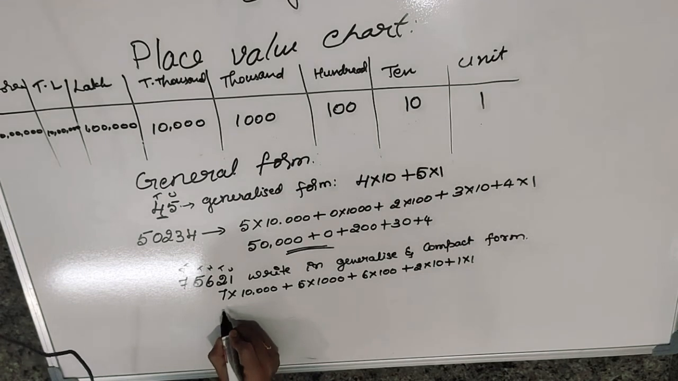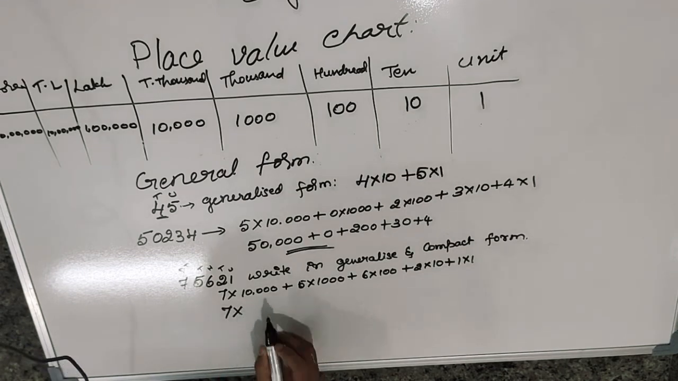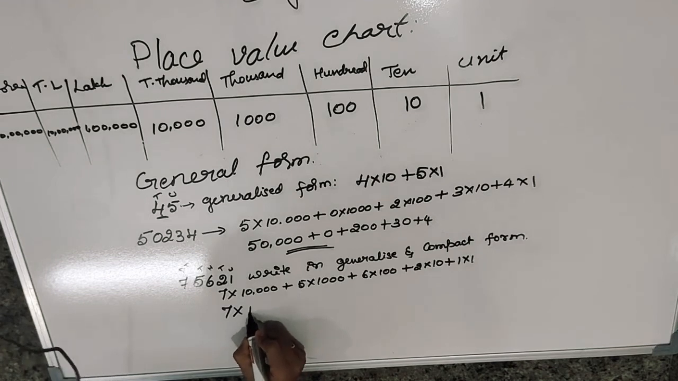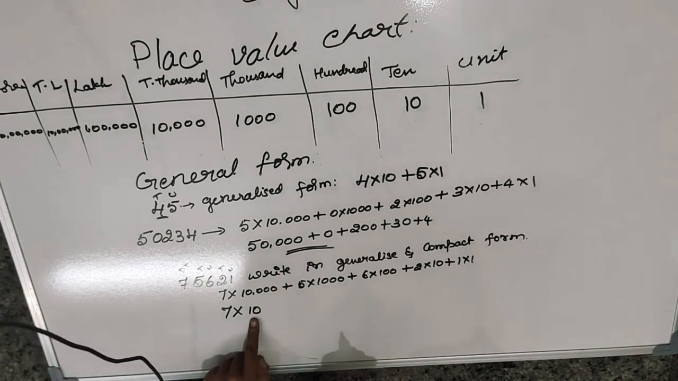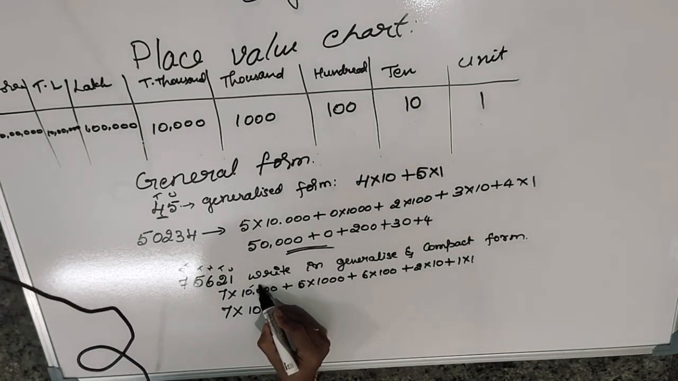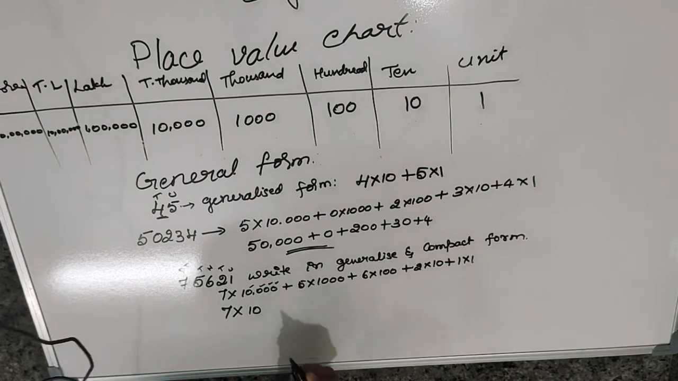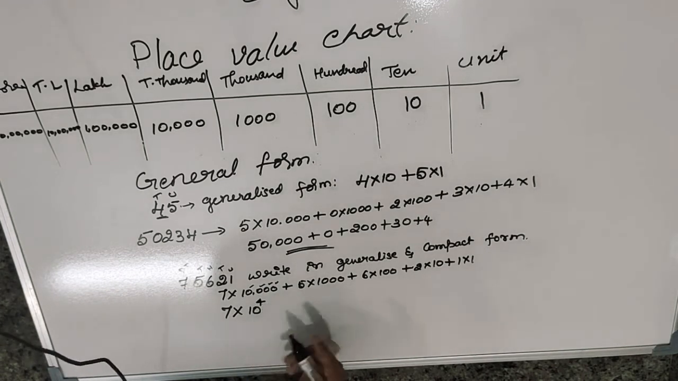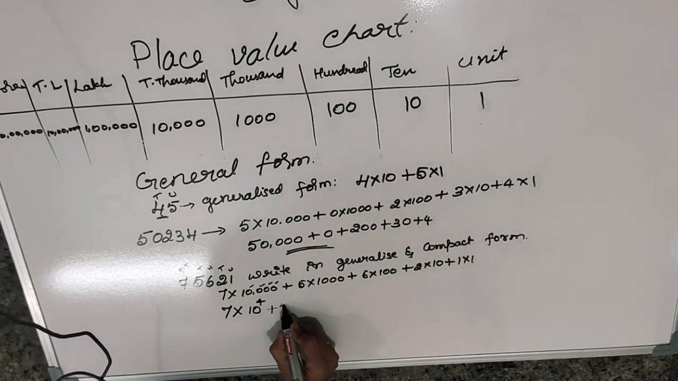What is the compact form? 7 remains 7 itself. This 10,000 I have to write in terms of base 10, means 10 I have to write as a base. Ten is a base always. Now how many zeros are there? You have to count. 1, 2, 3, 4 zeros are there. So up I have to write 4. 10 to the power 4 plus 5 remains same.